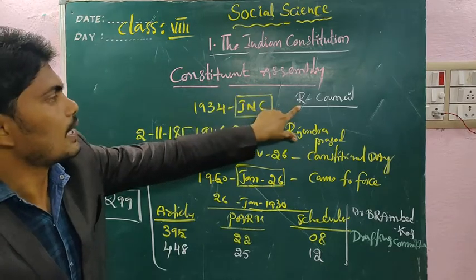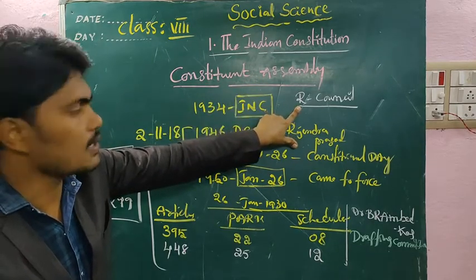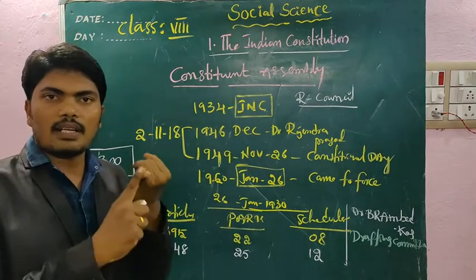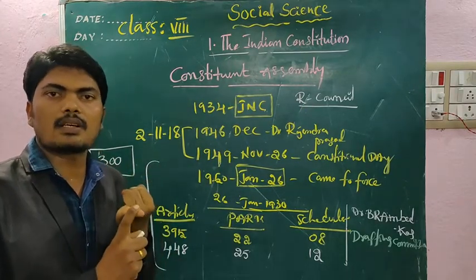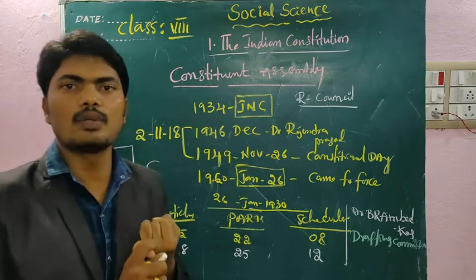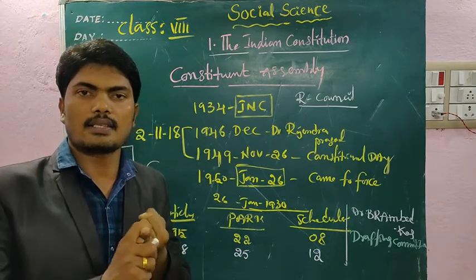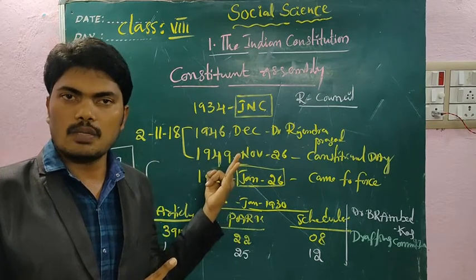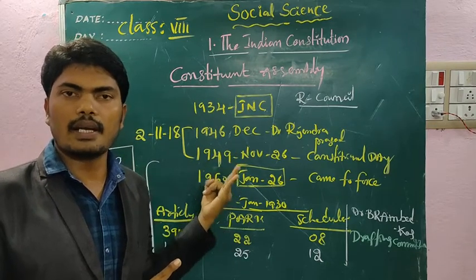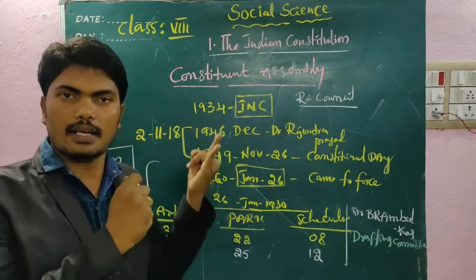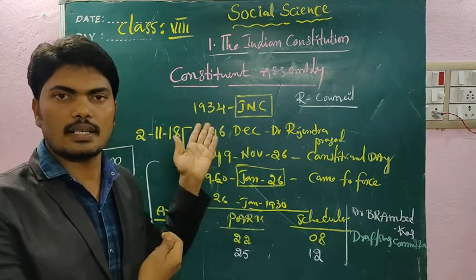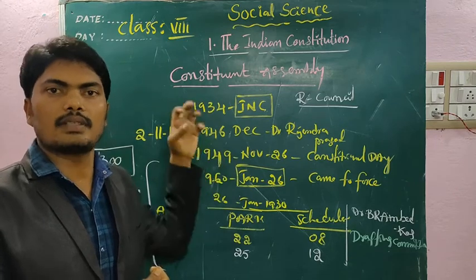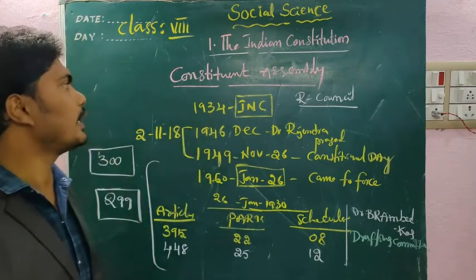It is nothing but a representative council. You understand what the Constitution is: a written document, a set of rules and regulations. And we already discussed why countries need a constitution. Because almost all countries are democratic countries, they want to strengthen their countries. That's why they need to follow certain rules and regulations, and it is a safeguard of the people.